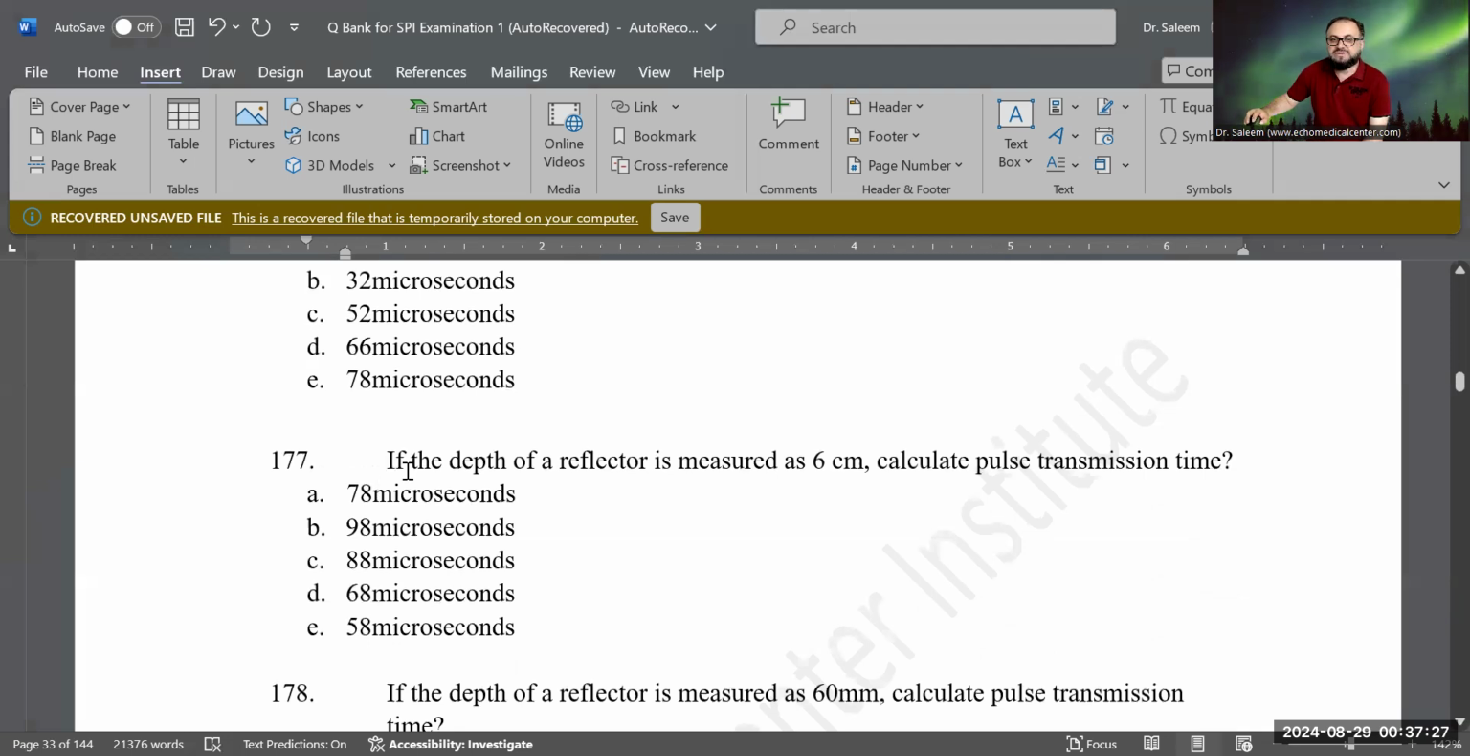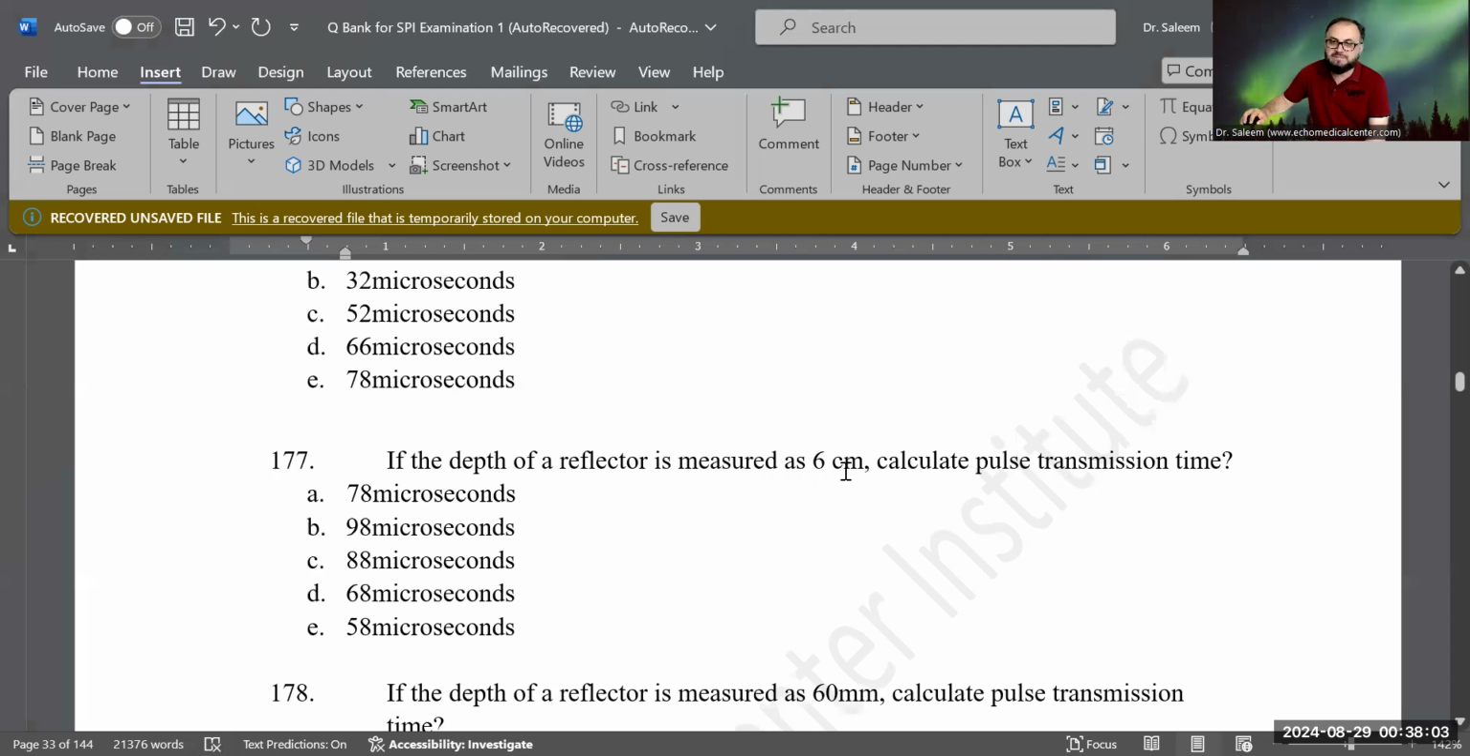Now, if the depth of a reflector is measured as 6 centimeters, calculate the pulse transmission time one way. When I say transmission time, just carefully read the question, okay? If they ask you differently, if they tell you to find the total distance traveled by the pulse, then you have to make it both ways, one way and the other way. So in that case, you will find both ways: how much distance was traveled, or how much time for both going and coming of the flight was spent. But here they're asking only for one way transmission time.